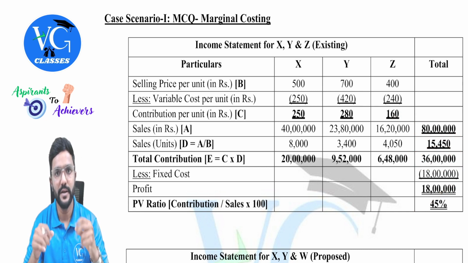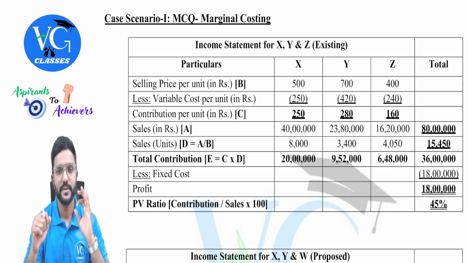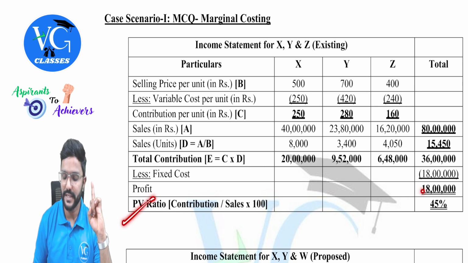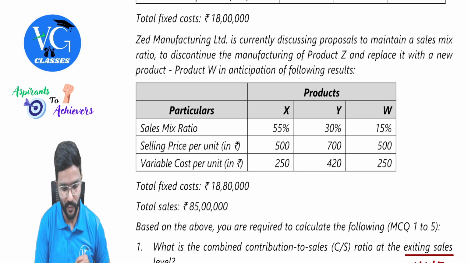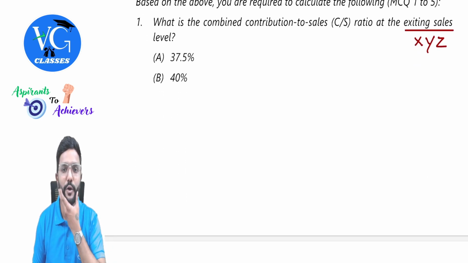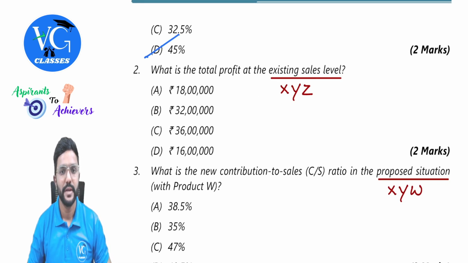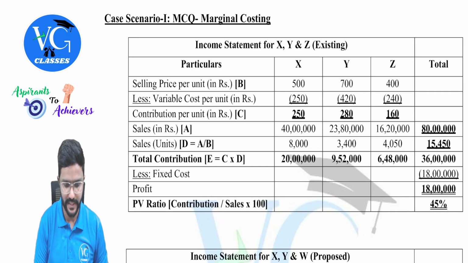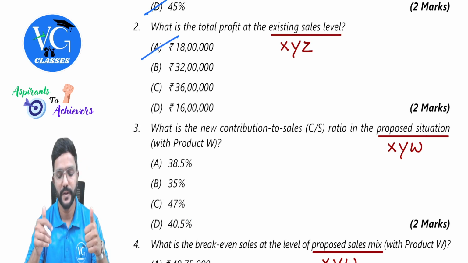45%. Is that clear? If you want, you guys also can work it out. I already worked it out and I have presented it to you, so I'm just explaining it. So these are the two pieces of information asked in the question: 18 lakh and 45%. So we have got it. I will just mark it in blue. What is the combined contribution to sales? It is 45%. So that is option D. Next, what is the total profit at existing sales level? It was 18 lakh, right? Yes, 18 lakh. That is A. Got it?